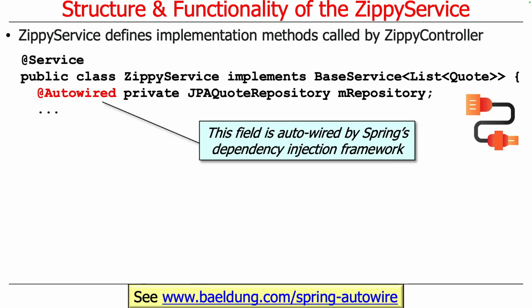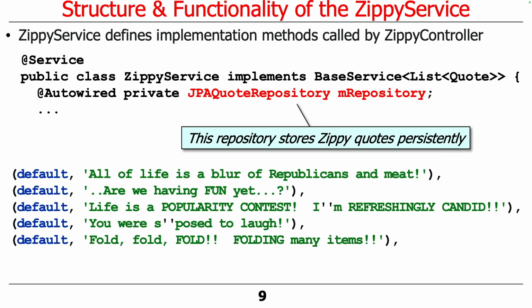This gets interesting. So now we're going to auto-wire the JPA quote repository. If you recall the handy service, it had a field which was the list of quotes, so it was non-persistent, and we wired that together using a bean that would go and extract the file of quotes and turn it into a list of quotes.